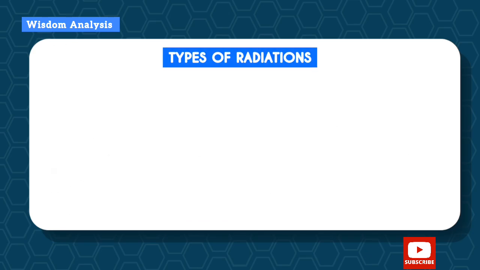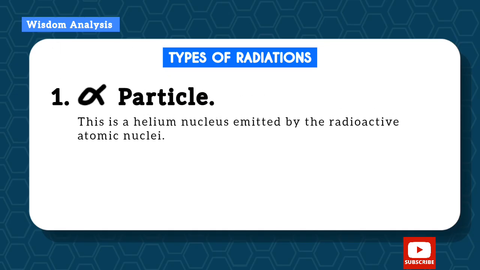Okay, let's go to types of radiation. That is, when radioactivity occurs, when an atom decays or disintegrates, how does it happen? What radiations are emitted? So the first is alpha particle. This is a helium nucleus emitted from the radioactive atomic nuclei.